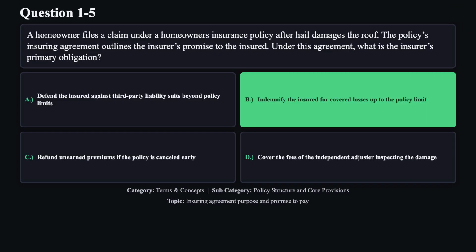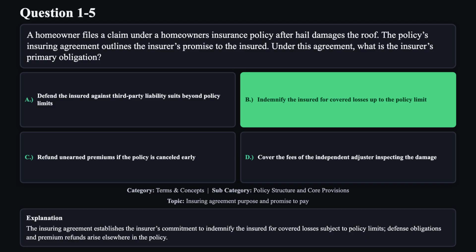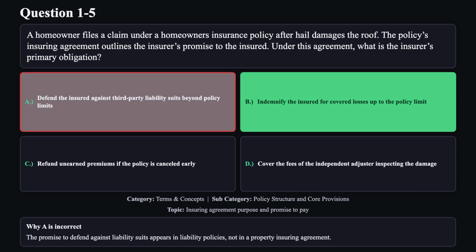The correct answer is B. The insuring agreement establishes the insurer's commitment to indemnify the insured for covered losses subject to policy limits. Defense obligations and premium refunds arise elsewhere in the policy. Reason A is not correct. The promise to defend against liability suits appears in liability policies, not in a property insuring agreement.